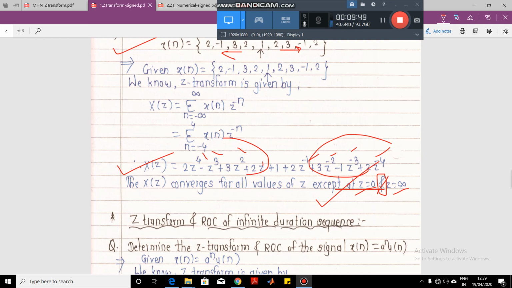Sometimes if you put z equal to 0 and z equal to infinity it will not converge. Okay, so in this way you have to specify the ROCs for different types of signals.